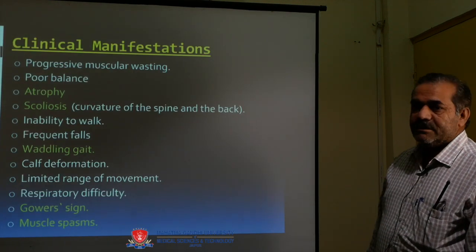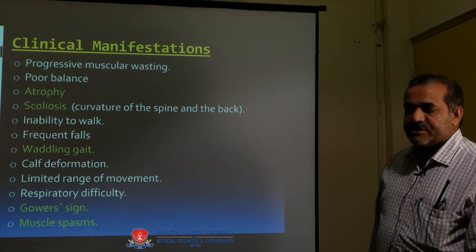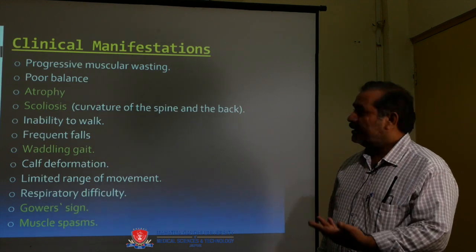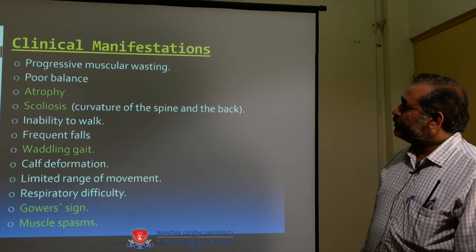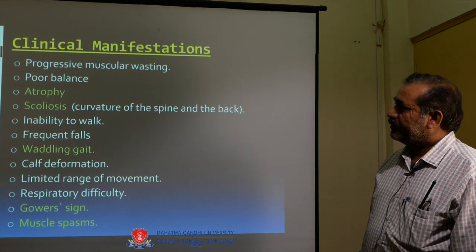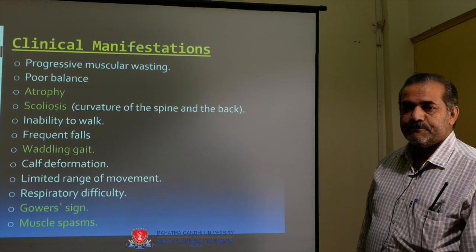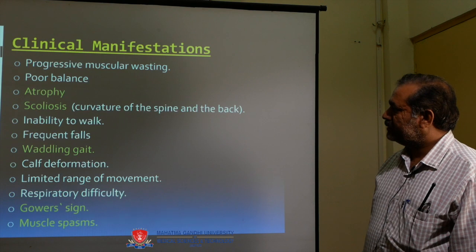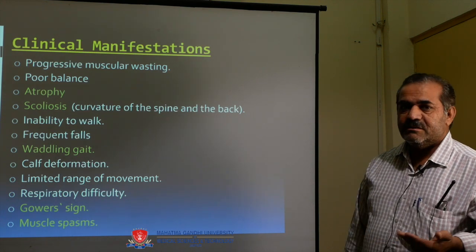Now come to the clinical manifestations. Clinical manifestation means clinical features. First one is progressive muscular wasting. Second is poor balance. Third is atrophy. Fourth is scoliosis, which means any lateral curvature of the spine.